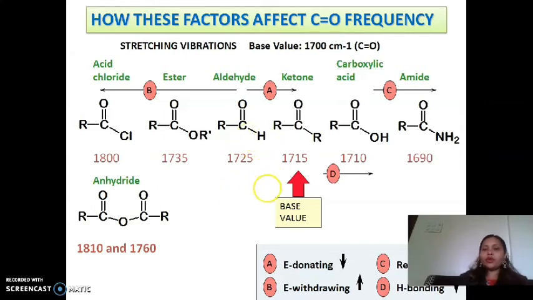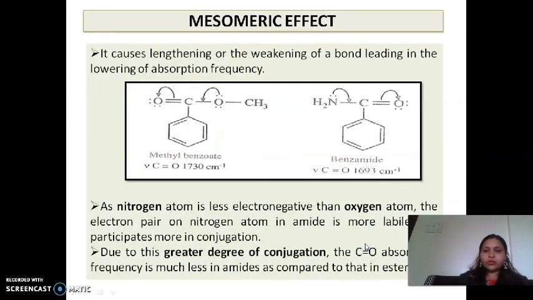If it is an electron-withdrawing group, the frequency increases, and if there is an electron-releasing group, the frequency of the functional group decreases. So these are the examples. Now we'll shift to the mesomeric effect. What is it? It is caused by the lengthening or weakening of the bond, which leads to the lowering of the absorption.